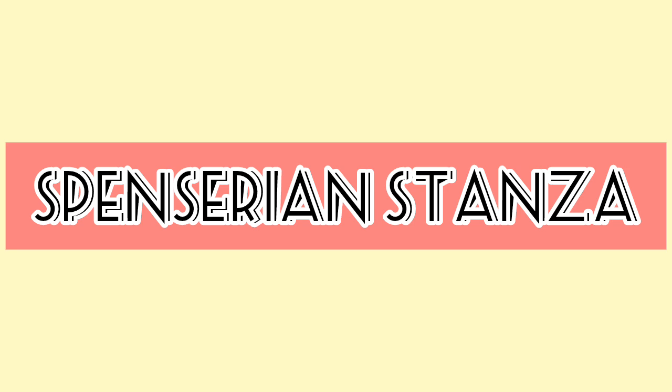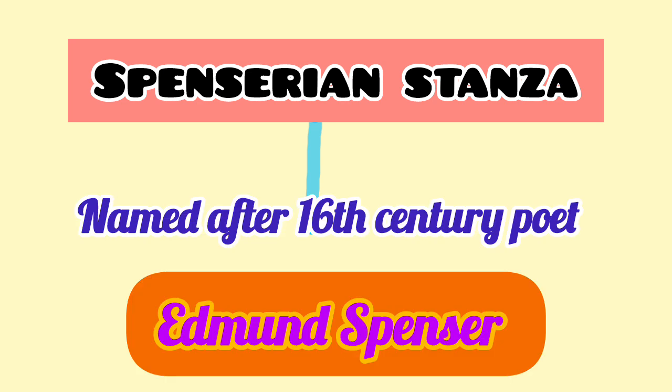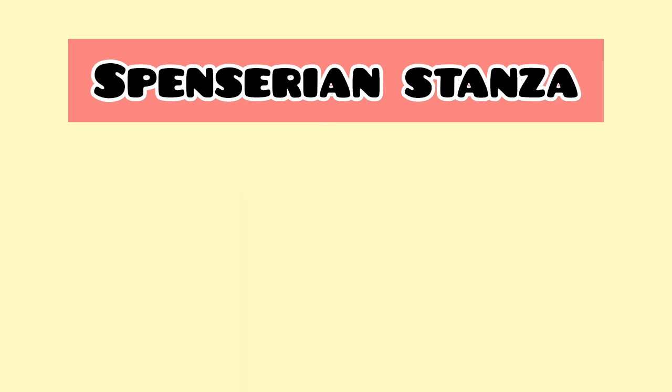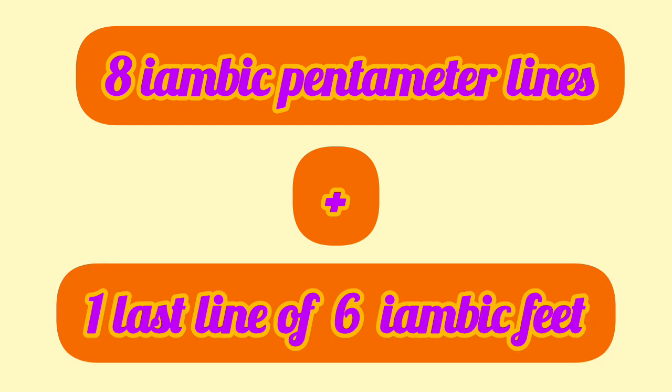Now here comes another point. Why is this particular term, particular poetic stanza form called Spenserian stanza? In this regard, we must remember the information that this stanza form, that is the Spenserian stanza, was named after the 16th century English poet Edmund Spenser. And as per its structure is concerned, it is made of 8 iambic pentameter lines along with a last line of iambic feet, 6 iambic feet to be more specific.